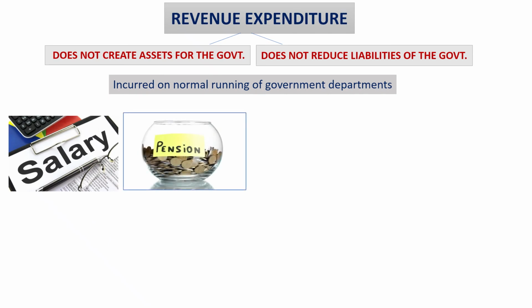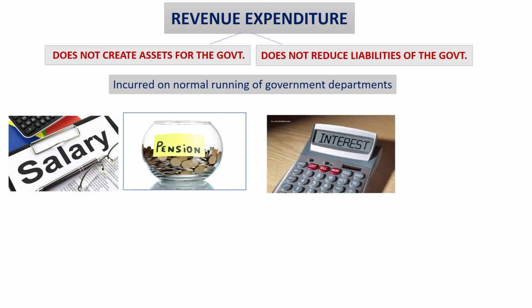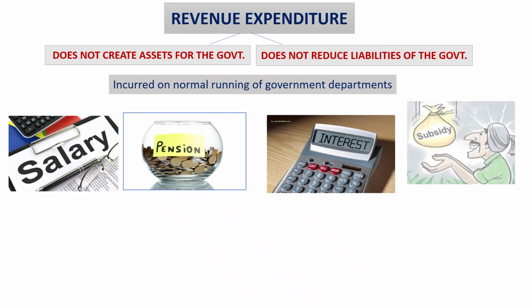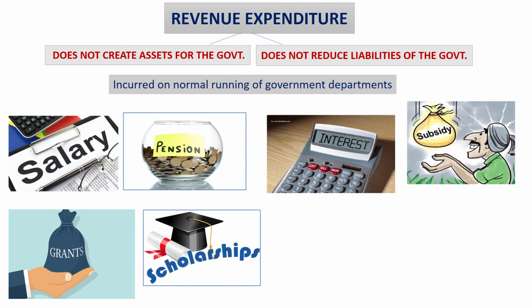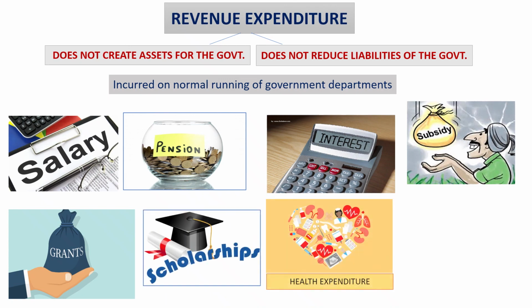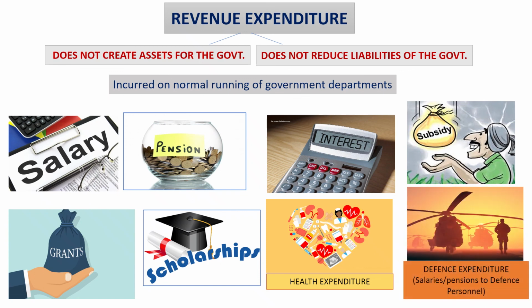So salaries and pensions given to its employees by the government, interest paid on the loans that the government has taken, subsidies such as on food and fertilizers given by the government, grants given to the state governments and union territories, scholarships given to the students, health expenditure, and defense expenditure.